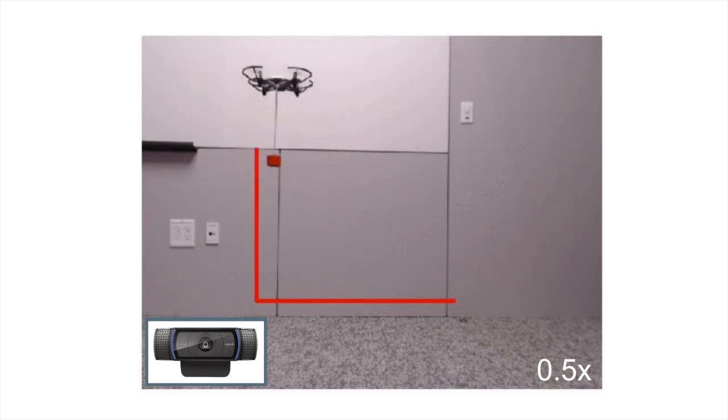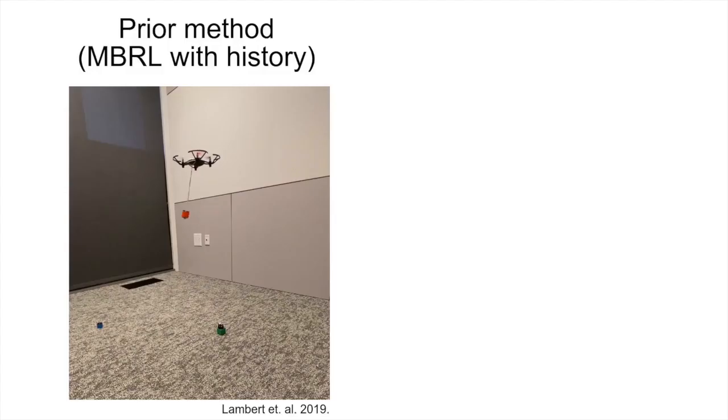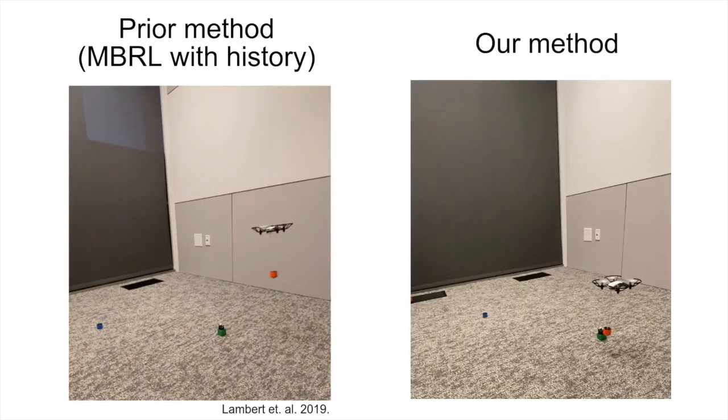The control output is the velocity commanded to the quadcopter, and the goal is to have the payload follow the image space target trajectory shown in red. The quadcopter's flight dynamics change when it picks up a payload. Prior methods oftentimes fail because they are unable to adapt online to different payloads. We therefore developed a model-based reinforcement learning algorithm which uses meta-learning to adapt online.